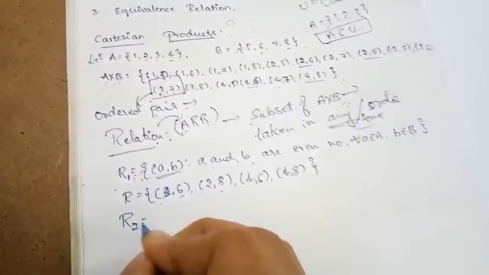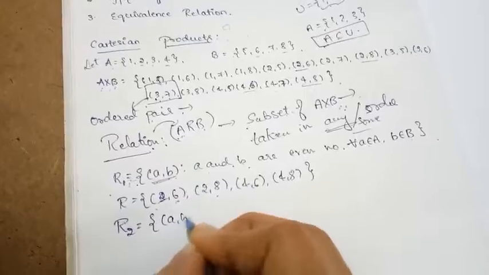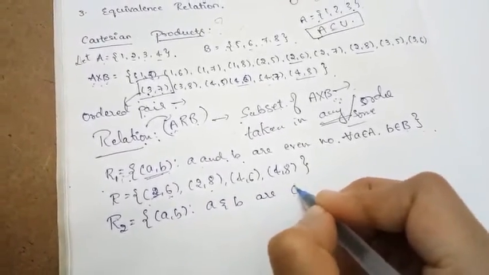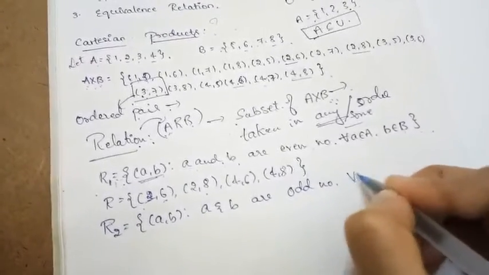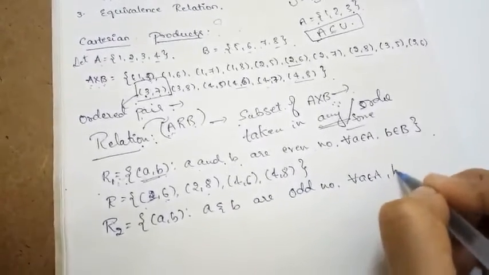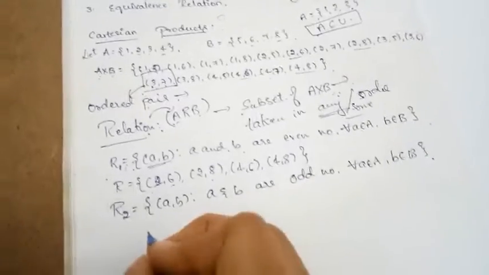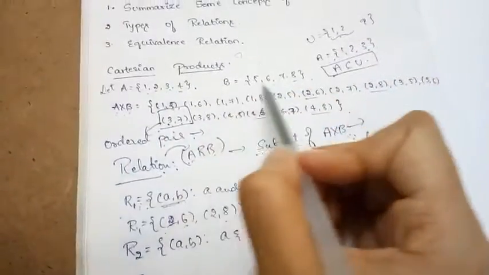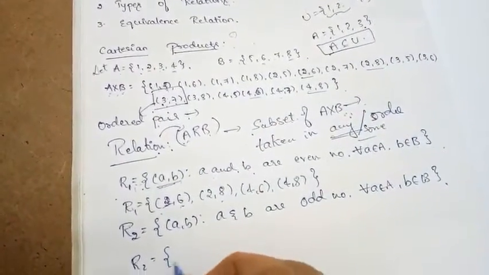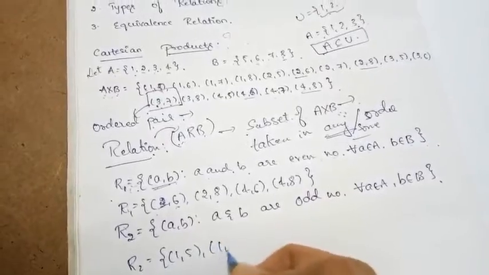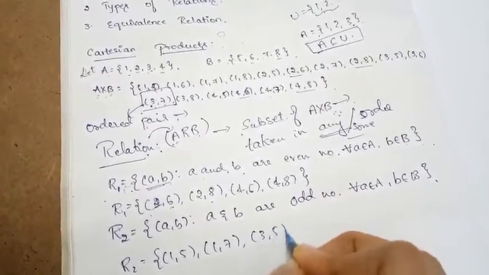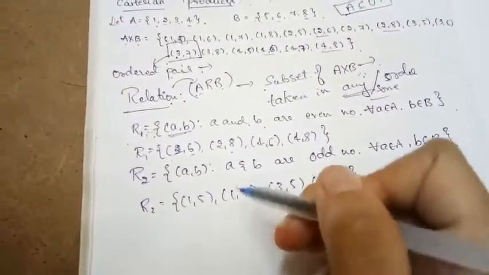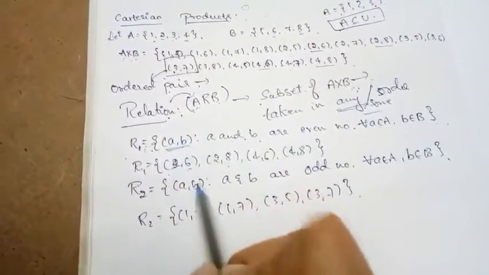Suppose I define another relation R2, such that (a, b) where a and b are odd numbers, for all a belonging to A and b belonging to B. Then, the odd numbers are 1, 3 in A and 5, 7 in B. So the elements are (1, 5), (1, 7), (3, 5) and (3, 7). These are the ordered pairs which come under this defined relation.